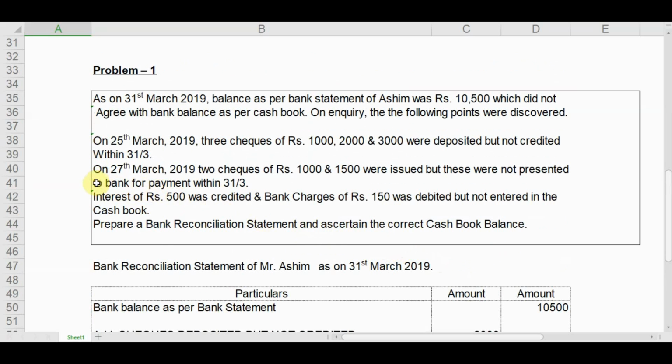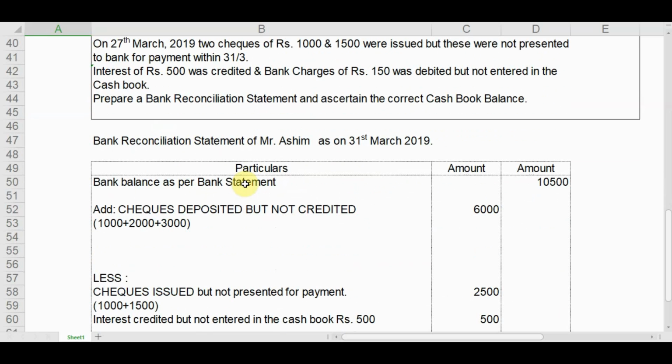Next, on 27th March 2019, two checks of 1,000 and 1,500 were issued, but these were not presented to the bank for payment within 31st March. So we have issued two checks to the creditors, we have deducted that from the passbook. So these were not presented within 31st March and we are preparing the BRS on 31st March.